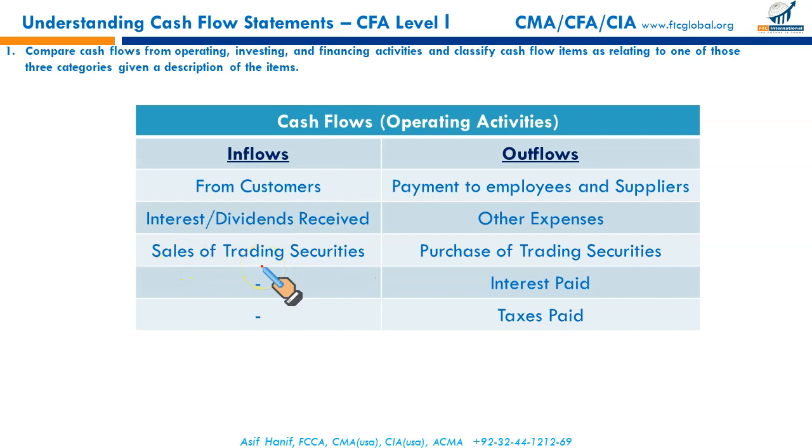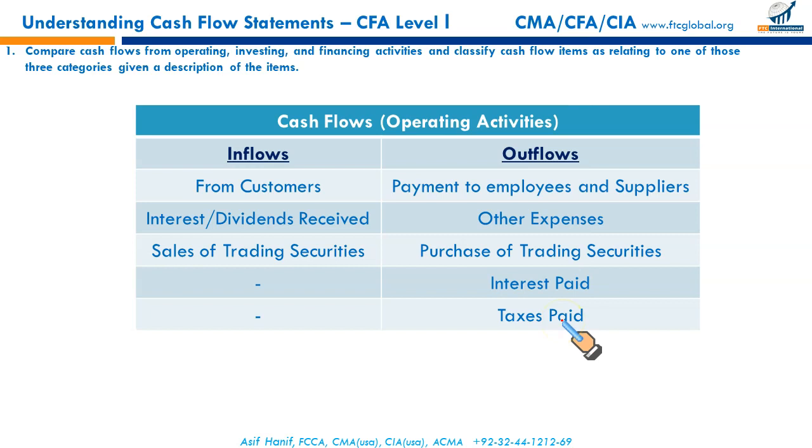There is a specific reading related to assets. We'll discuss trading securities there. Sale of trading securities results in an inflow. Any purchase of trading securities will be an outflow. Payment to employees relates to your operations. It's an operating outflow. Payment to your suppliers from whom you purchase goods or from whom you take services is an operating outflow. Interest paid is considered as an operating outflow, and taxes paid are also considered as an operating outflow.